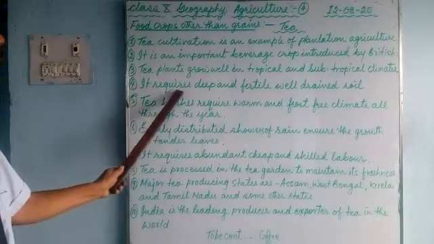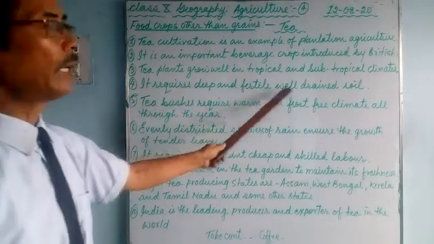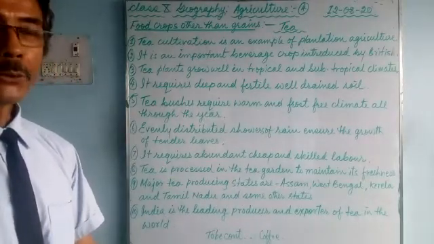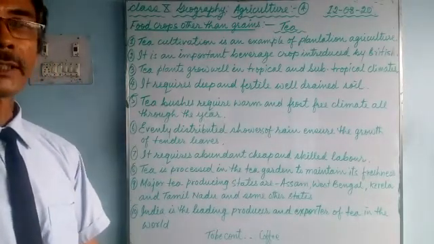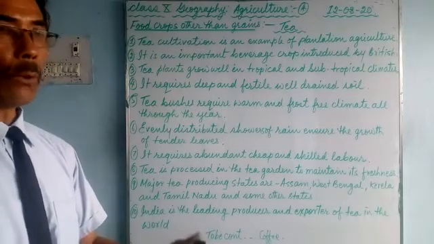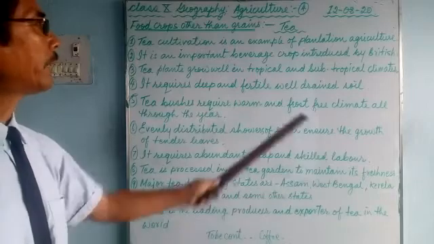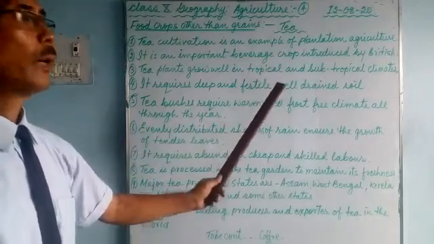Number four, it requires deep and fertile, well-drained soil. Tea requires fertile soil, and water should not stagnate. The water has to run down. So well-drained soil. The water should not collect.